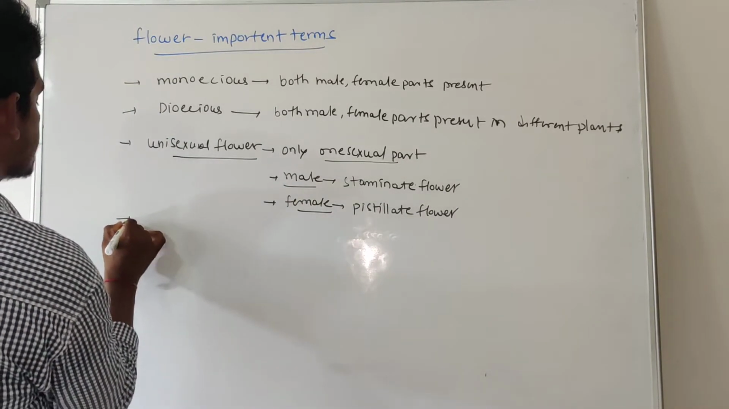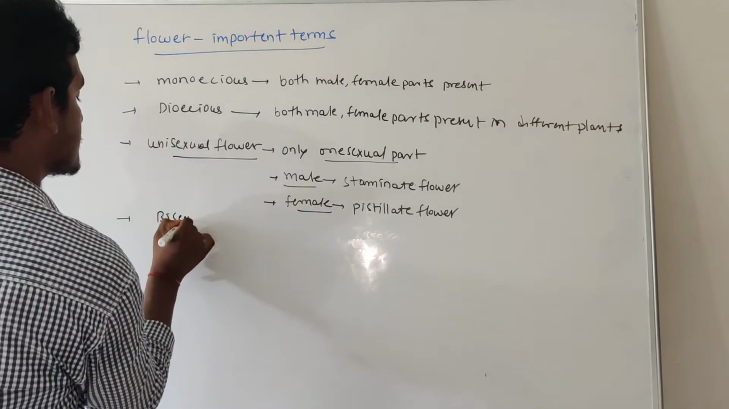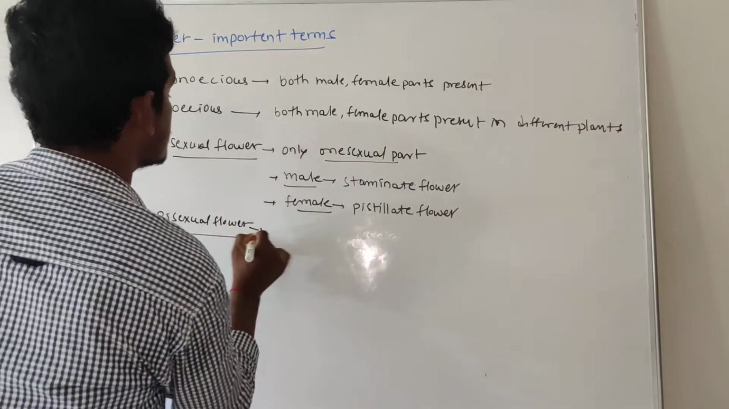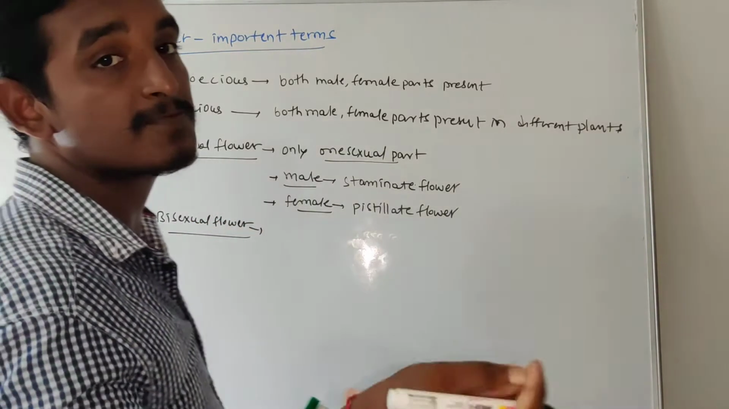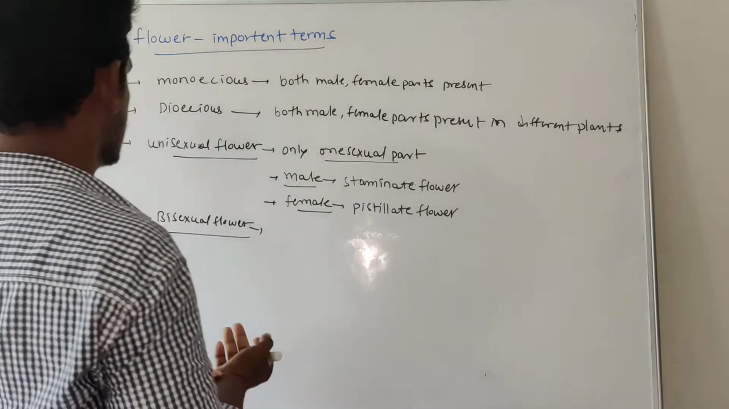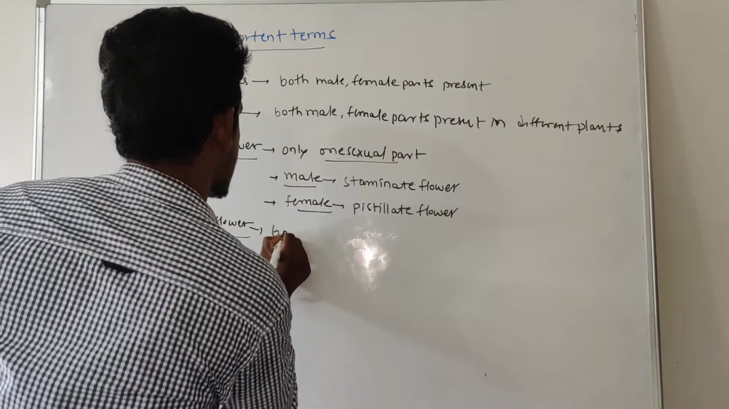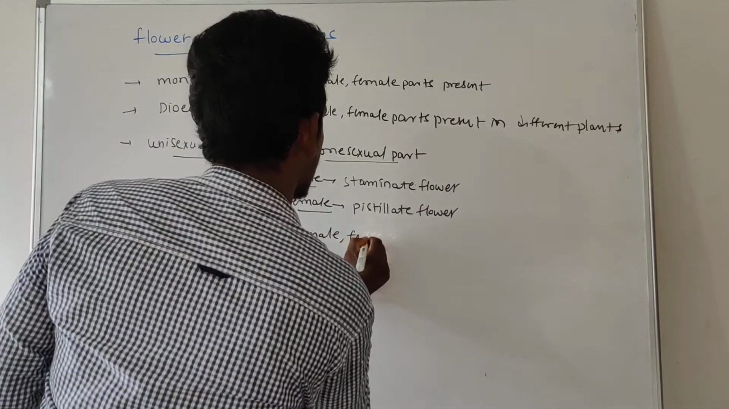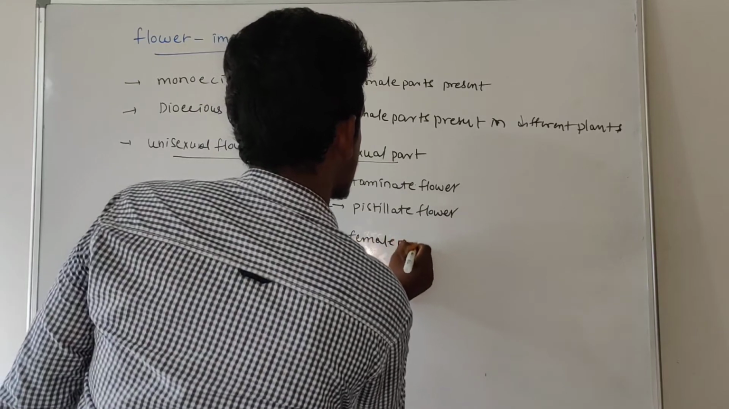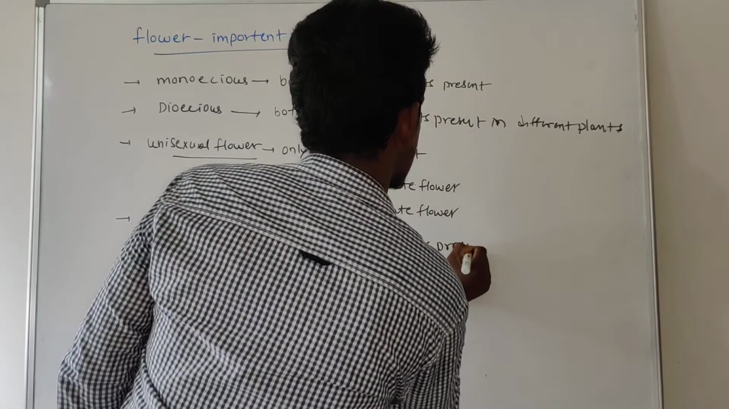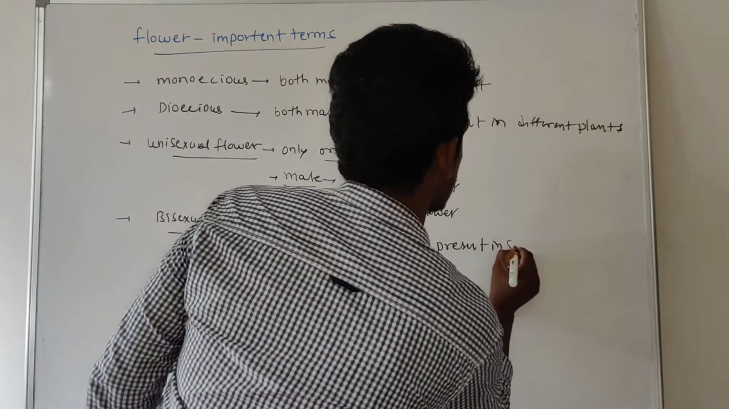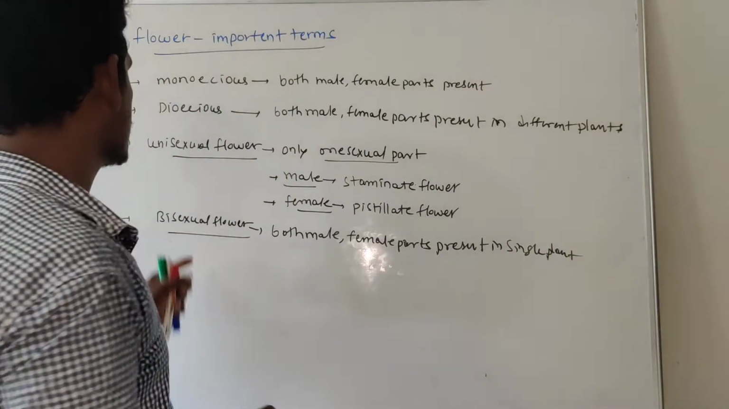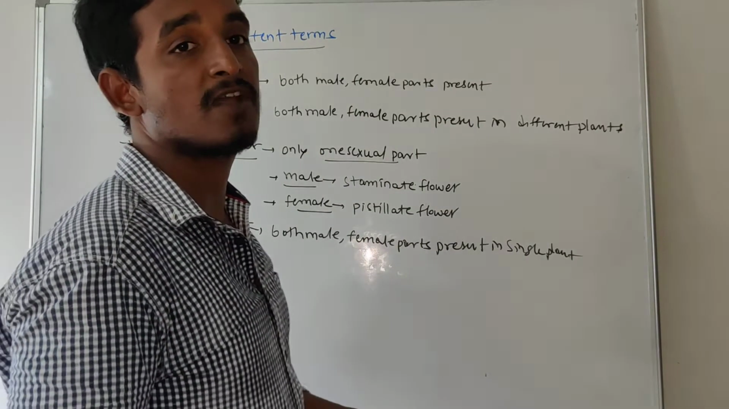So if you take a bisexual flower, bi means two sexual parts present in one flower, right? Both male and female parts are present in a single flower. So then what we call that is a bisexual flower.